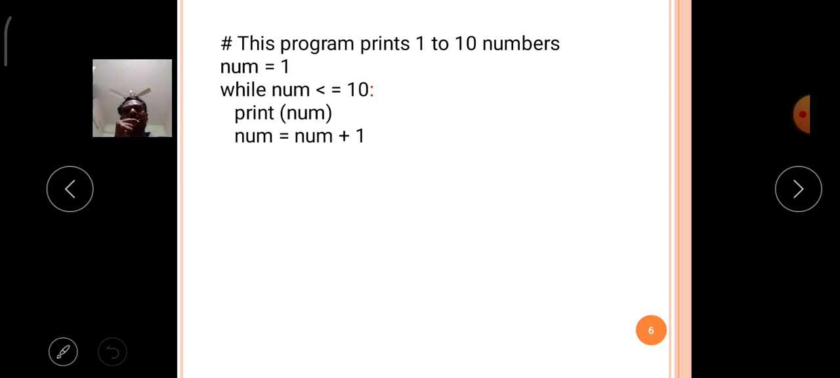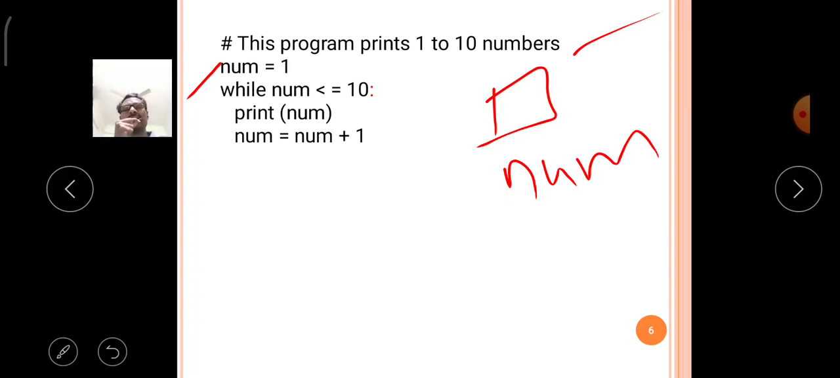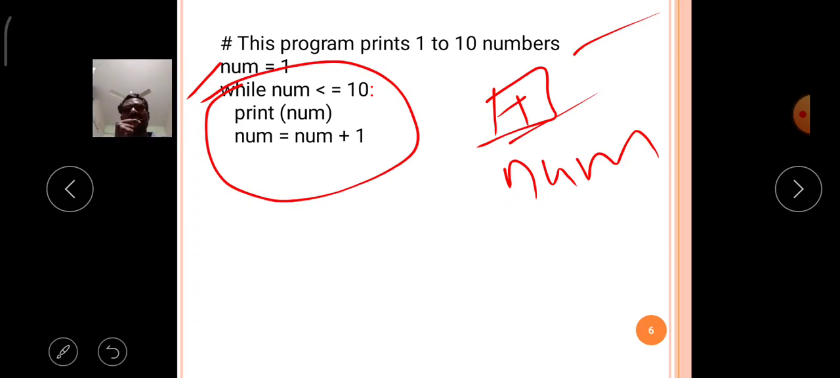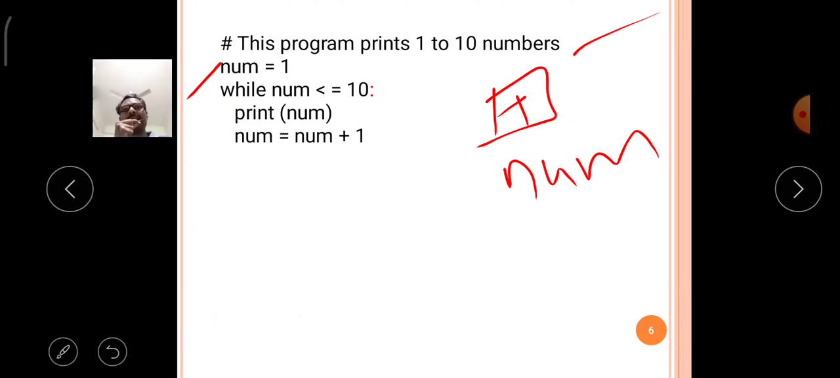For example, observe this program. This program will print the numbers between 1 to 10 continuously. The first statement is the num variable, which stores the value 1. Now observe the while condition here: while num is less than or equal to 10, print num, then num is assigned to num plus 1. So in this example program, what will happen?